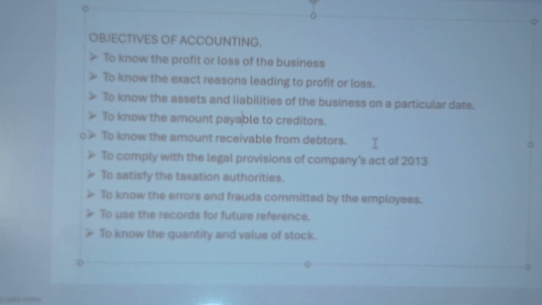These are some of the objectives of accounting: to know the profit or loss of the business, to know the exact reasons leading to profit or loss, to know the assets and liabilities of the business on a particular date, to know the amount payable to the creditors, to know the amount receivable from debtors, to comply with the legal provisions of the Companies Act 2013, to satisfy the taxation authorities, to know the errors and frauds committed by the employees, to use the records for future reference, and to know the quantity and value of stock. These are some of the objectives of accounting, which is why we have to record the business transactions.